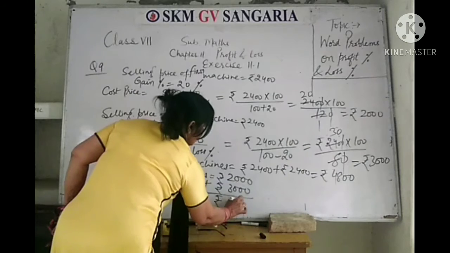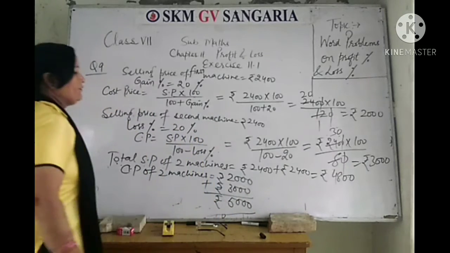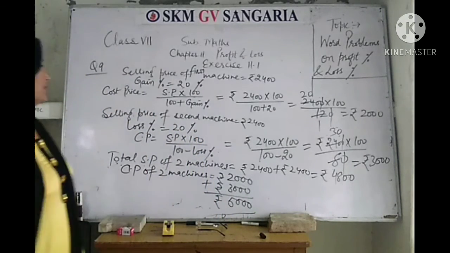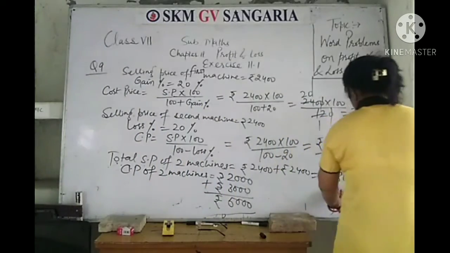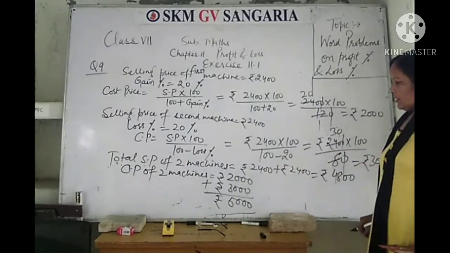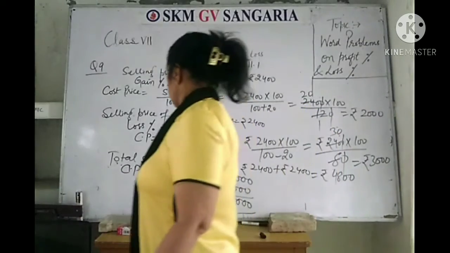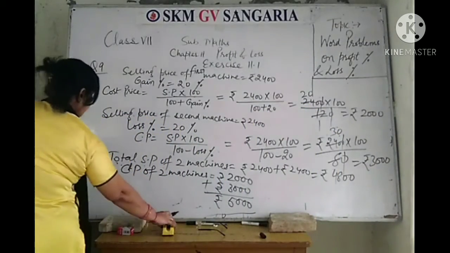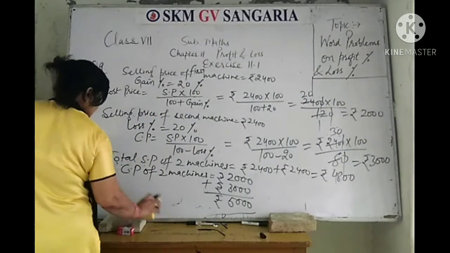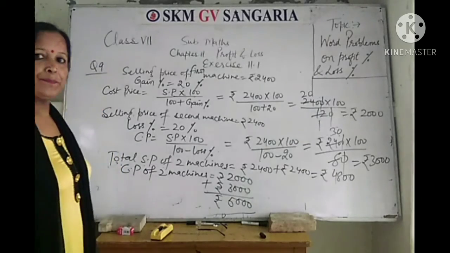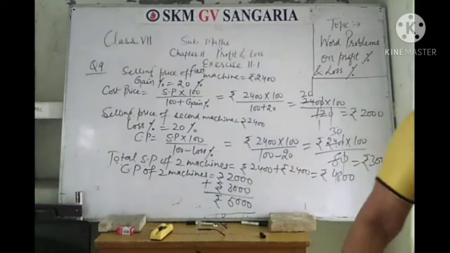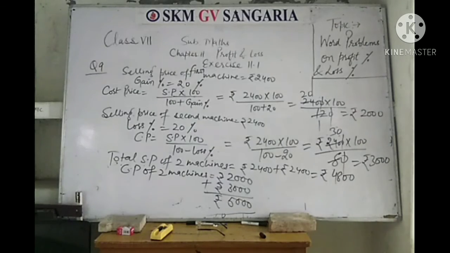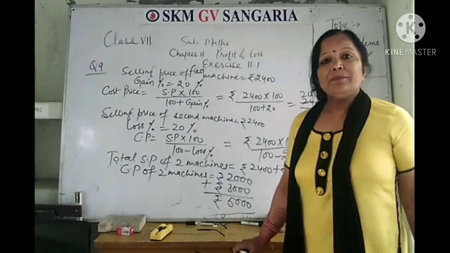Now cost price is rupees 5,000 and selling price is rupees 4,800. Now compare cost price and selling price. Which is greater? Cost price is more than the selling price.